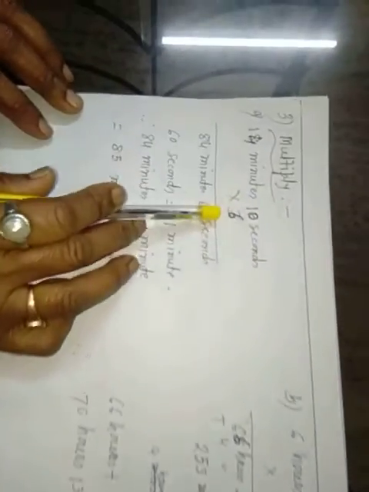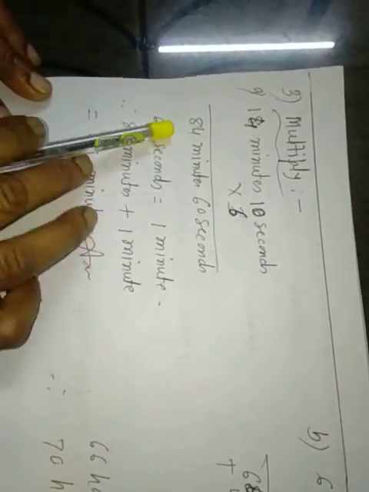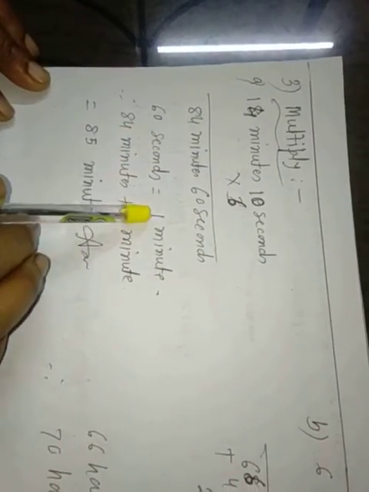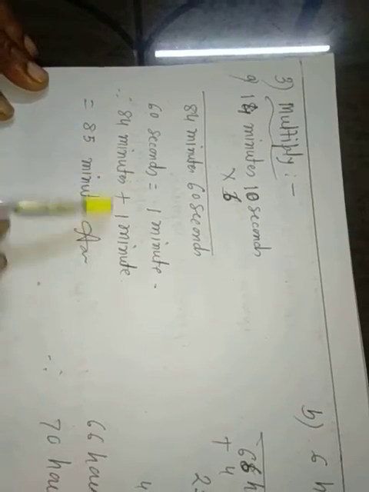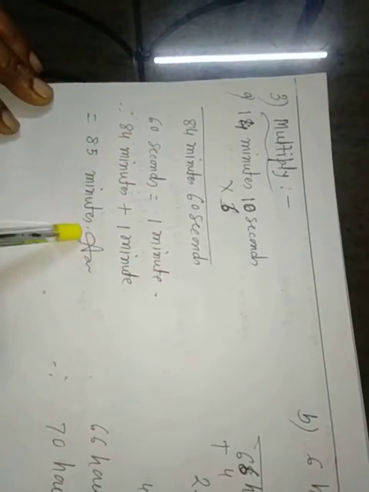Okay. In this procedure, you have to subtract all these things. Now, multiplication. 14 minutes, 10 seconds times 6. 60 seconds, 84 minutes. 60 seconds equal 1 minute. That is 84 minutes plus 1 minute, 85 minutes.